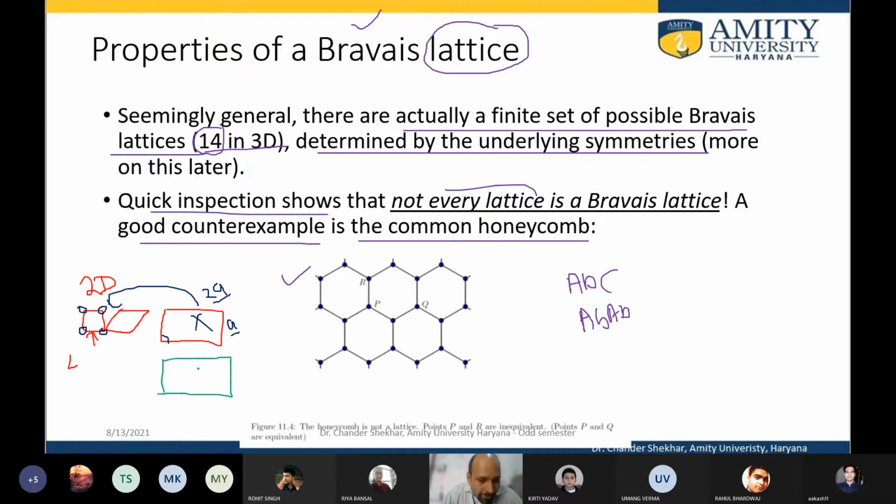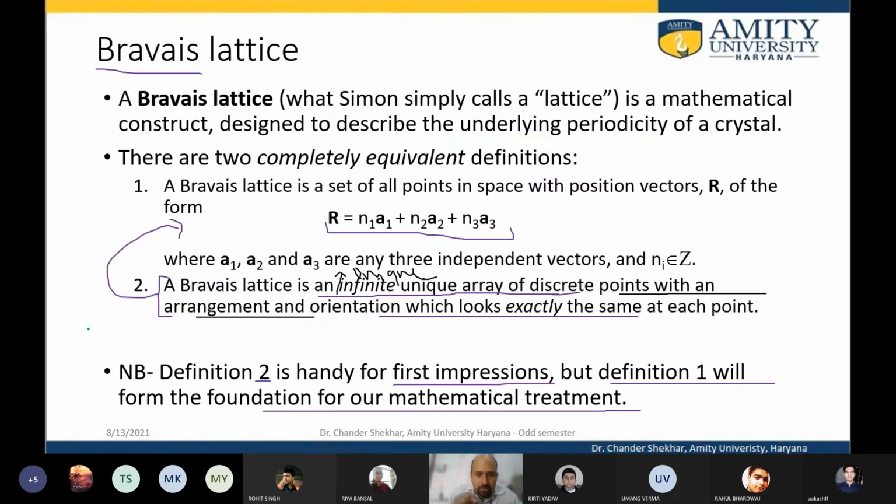the rectangle as a combination of, I mean, repeating the initial unit one time and a second time. Then what is the unique arrangement? The unique arrangement is a square. So in that sense it should be unique. So a Bravais lattice is a unique arrangement of lattice points in 3 dimensions in such a manner that the orientation of the surroundings of all these points is exactly the same from each point.